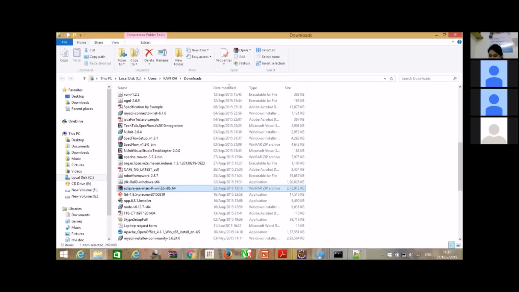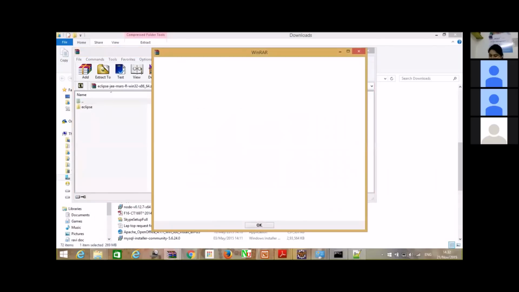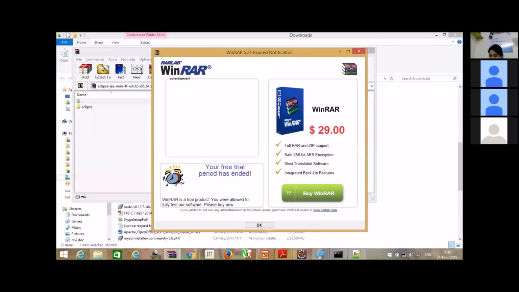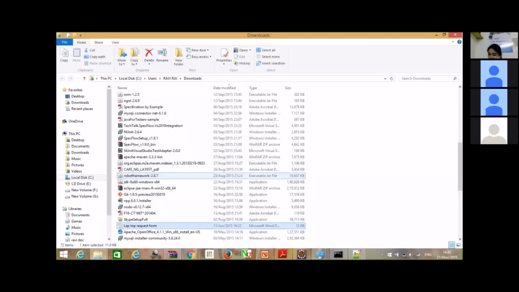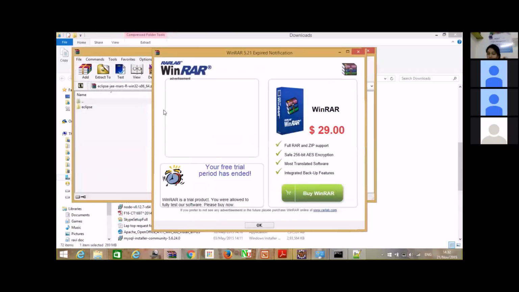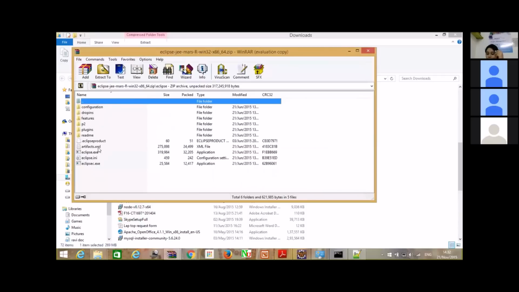You would be having a zip file like this, and what you have to do is extract it. Once you extract it, you will have all these contents in it, and you will have an Eclipse exe file.